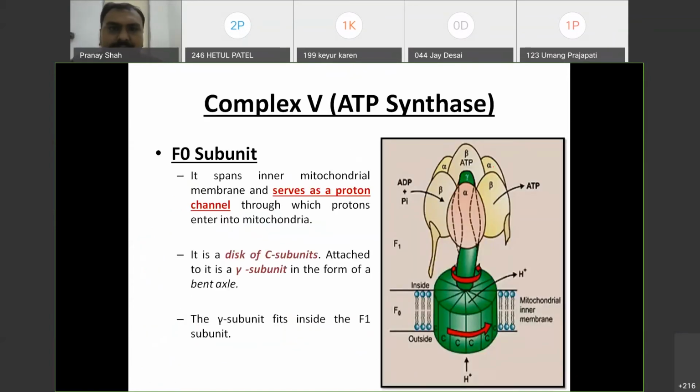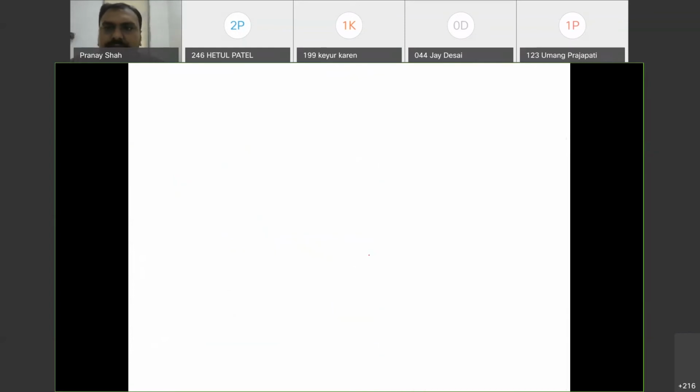Okay, we will see. So here this FO unit is made up of a proton channel, a protein made of amino acids, that is made up of C units. Okay, and H plus will flow through this. Okay, it is a little bit complex.